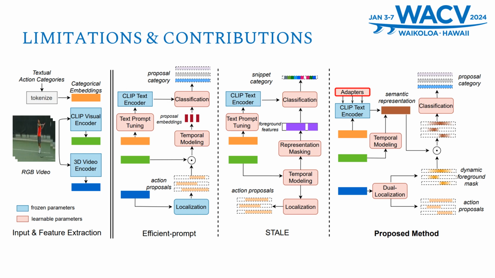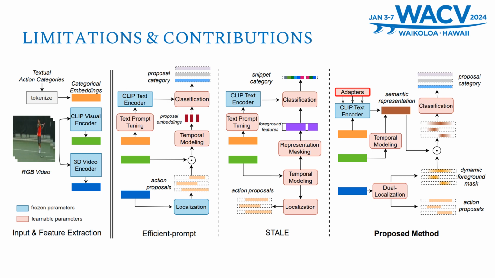The RGB video images are encoded by the CLIP visual encoder, and the RGB video snippets are encoded by the video encoder. However, the prior methods such as EffPrompt lack the integration between the localization model and classification model. That means the localization model generated the action proposals and put them into another model.